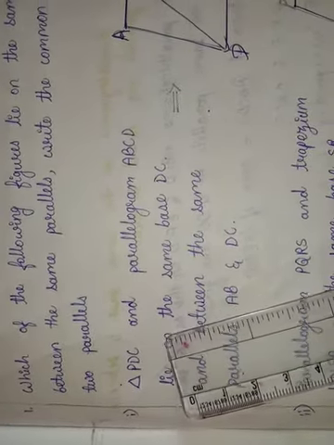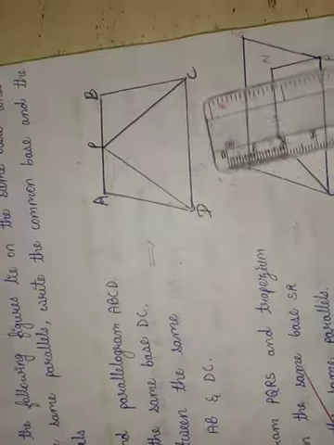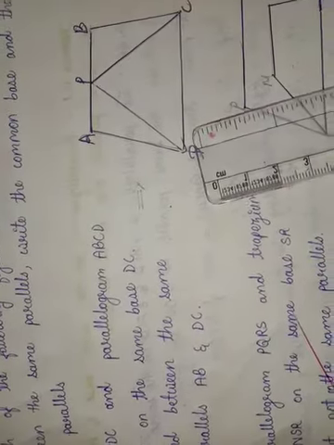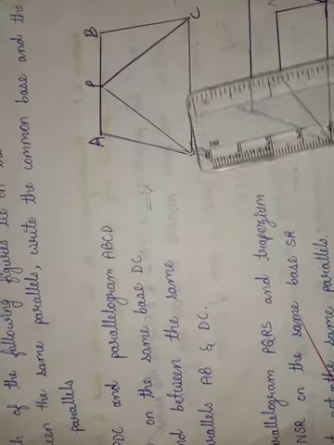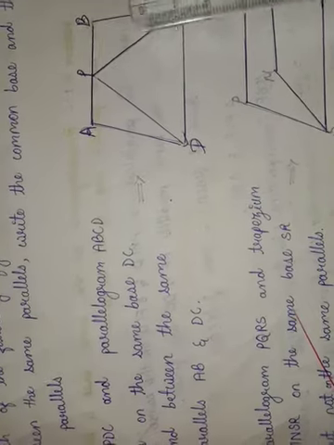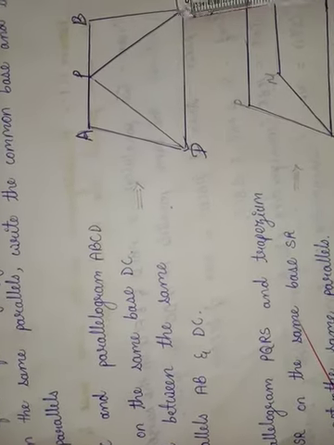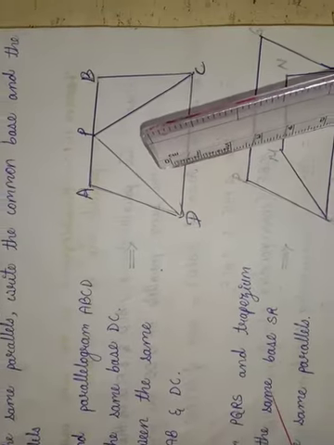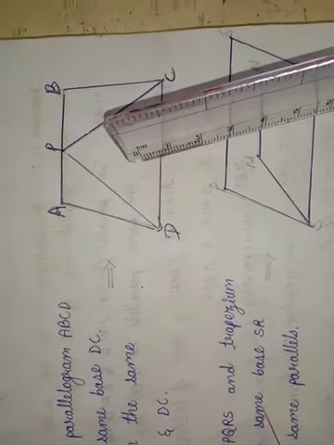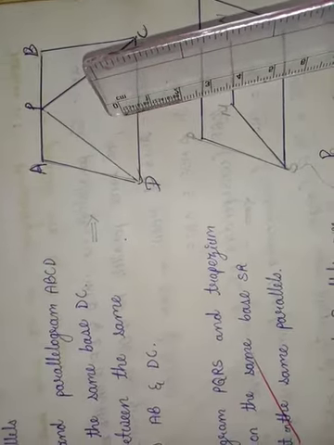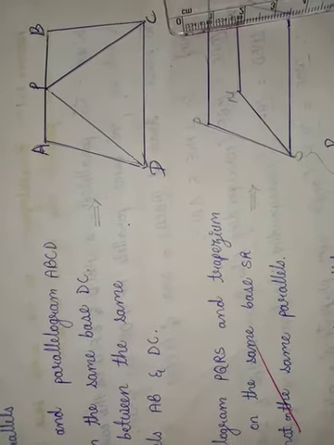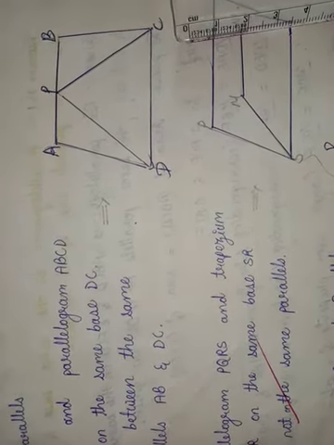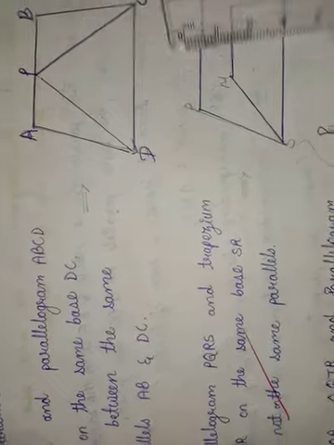Here in this figure, ABCD is a parallelogram and PDC is a triangle. They lie on the same base DC and between the same parallels AB and DC.